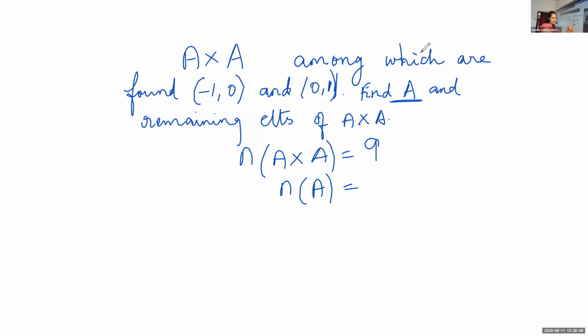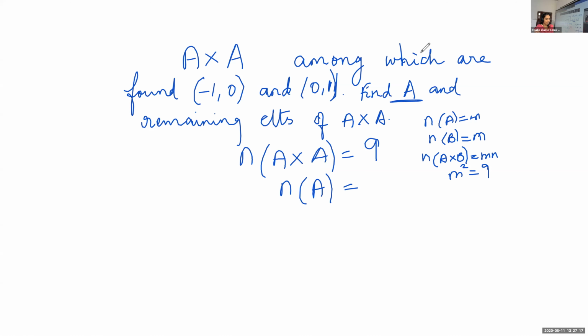That day we discussed, if A is a set containing m elements and B is a set containing n elements, then A cross B will contain m into n elements, isn't it? Now it is from the same set to itself, A cross A. So here it is m, and the next one is also m. So we have m squared is 9.